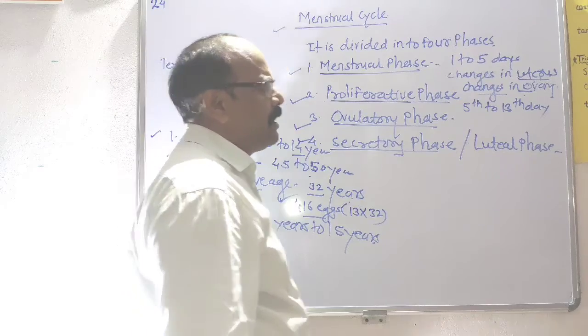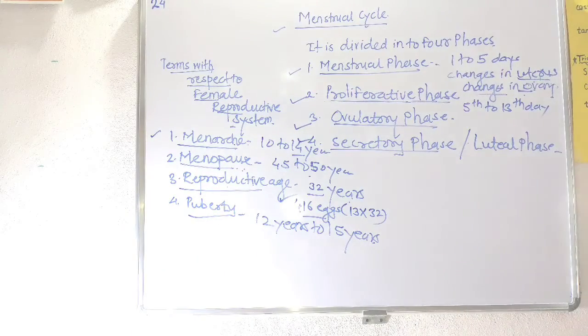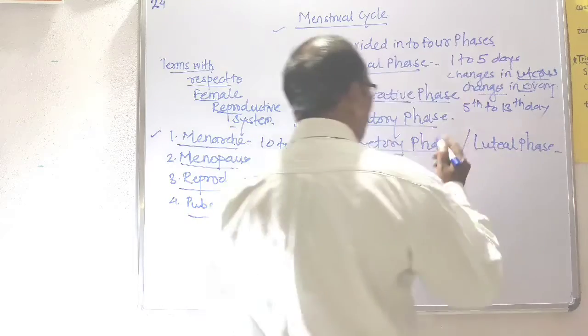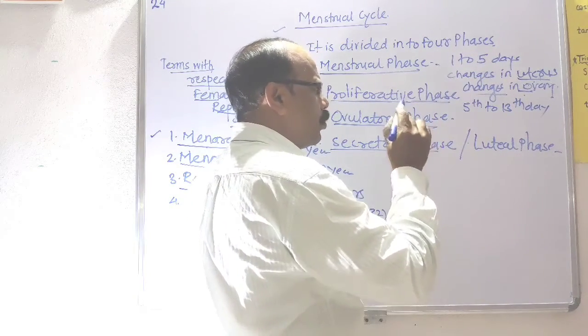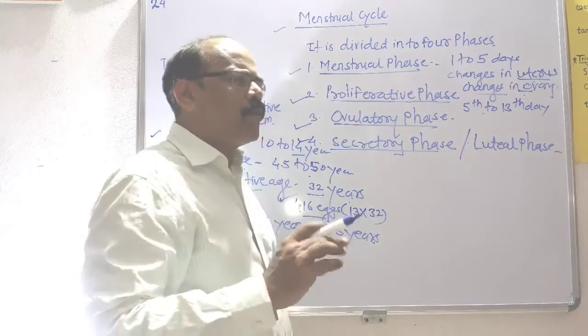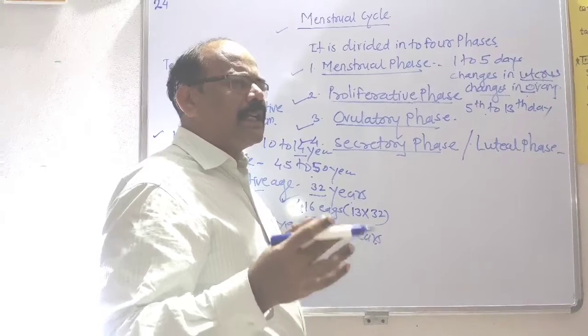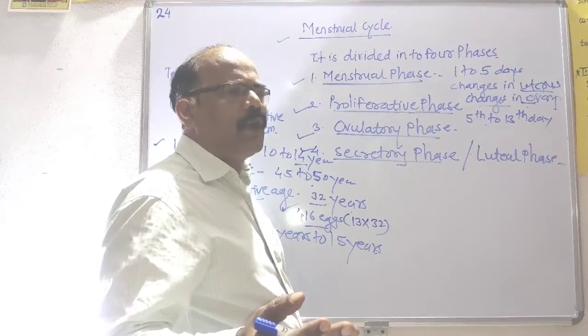What happens in this phase? Changes in the ovary and changes in the uterus. In the ovary, of the secondary follicles formed, about 1 to 7 secondary oocytes proceed for further development.